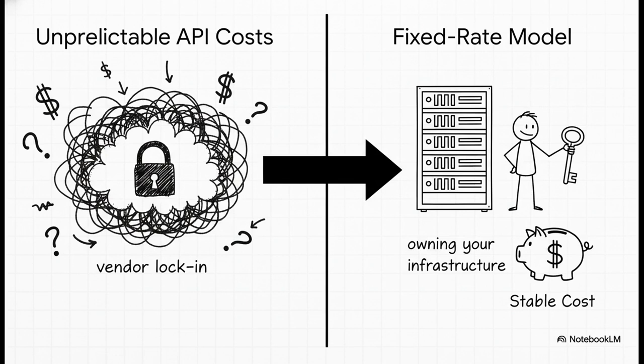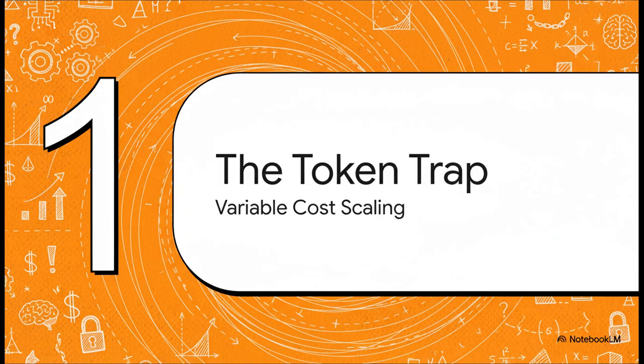So today, we're going to bridge that gap. Let's dive in. So first things first, before we can talk about the solution, we have to really understand the problem with this standard pay-per-use model. We're calling it the token trap. And trust me, it's a trap that can really hurt an AI application, especially when you start to scale.